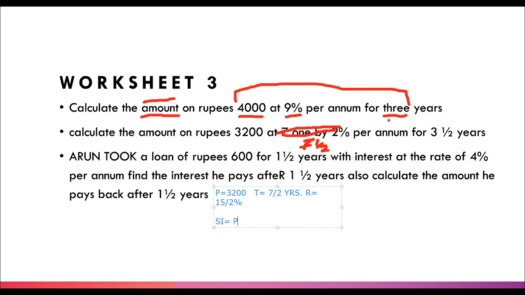Anyways, simple interest. Again, you have to write the formula. Principal into R into T upon 100. And now our simple interest will come up as... Calculate fast and give me the answer in the chat box.